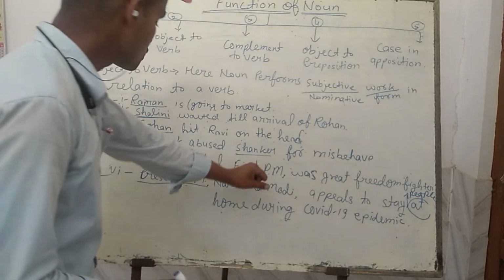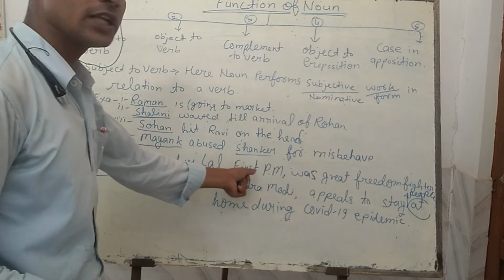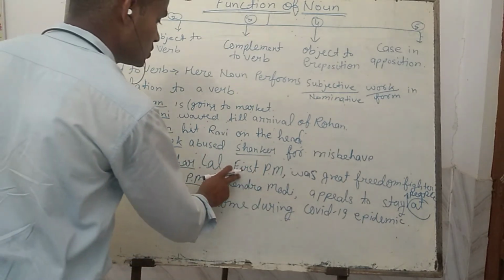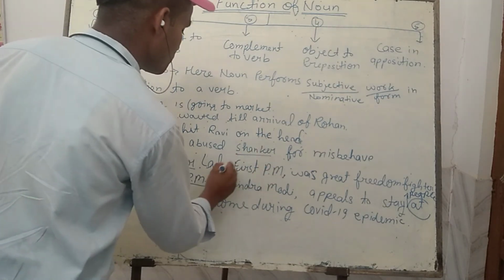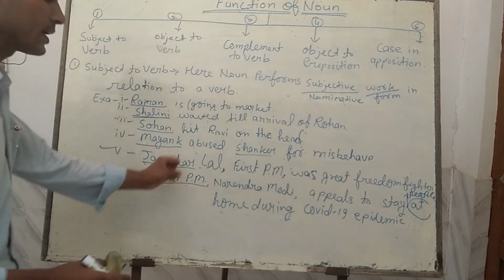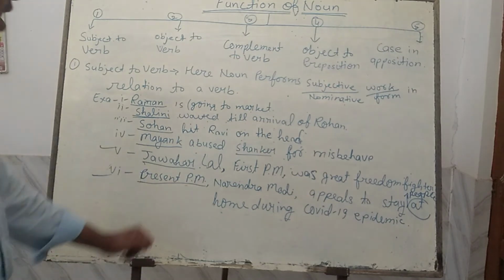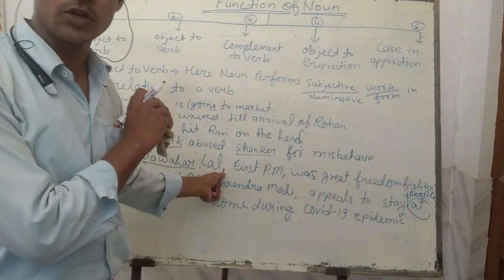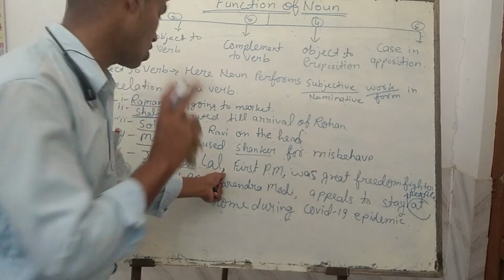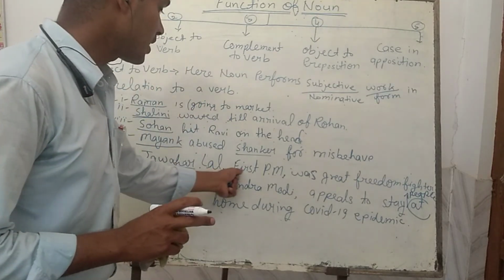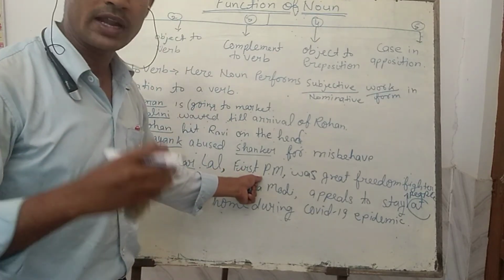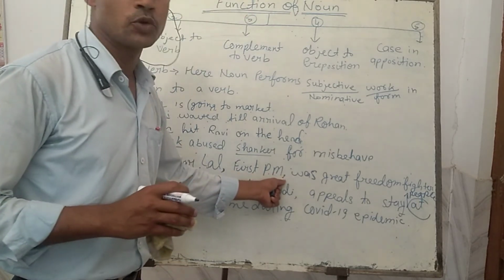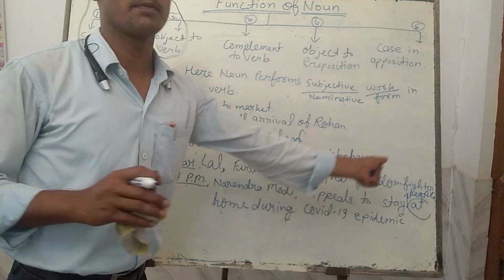So the first PM is here the case in opposition, and it is a rule that the case in opposition noun must be put in commas. First you shall write the main noun, the main subject, and after that you will put a comma. It is a must. Without putting the comma, your sentence will go completely 101% wrong. So after putting the comma, you will write the case in opposition noun, whatever it is, and then after the case in opposition, again you will put a comma, and then you will write the complete sentence.